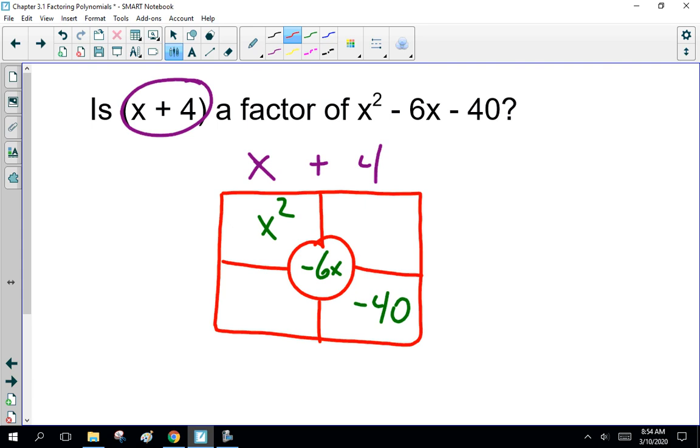So what else works? This has to be x squared. So this becomes 4x. X times 4 gives us 4x. Now, 4x plus what gives us minus 6x? Well, it has to be minus 10x here, which makes this minus 10. Minus 10 times 4 is minus 40. So yes, this does work. Okay? So, I'll let you look at that for another moment.